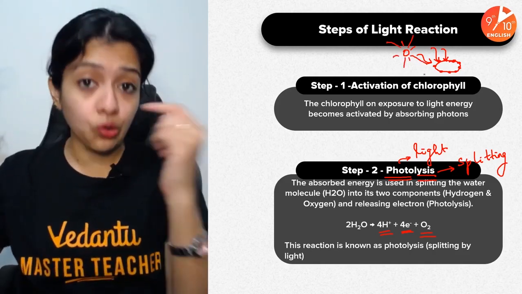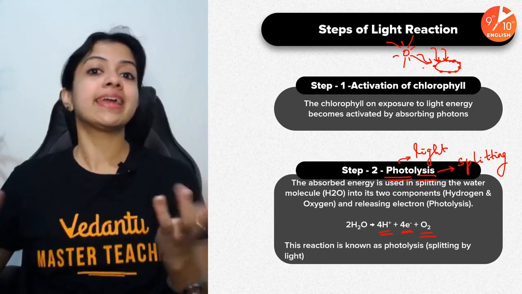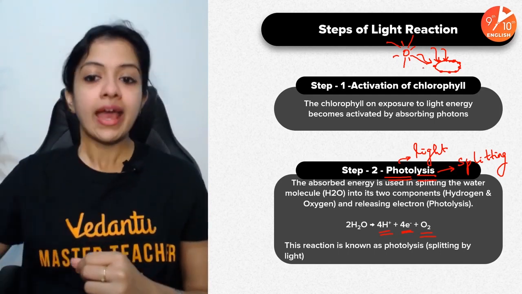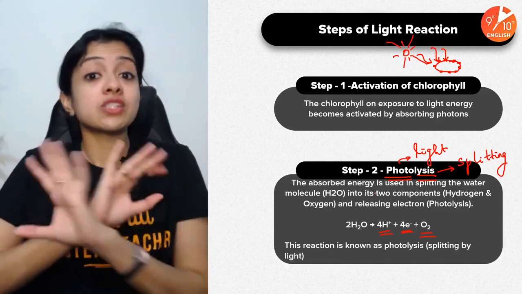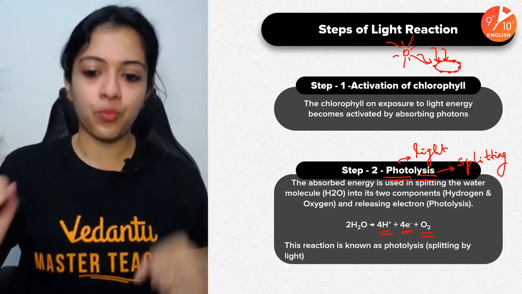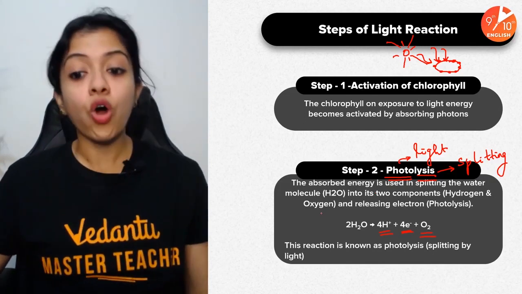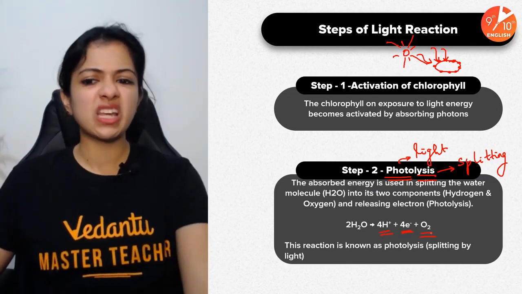The electrons in the chlorophyll become highly energetic. And that energy is used in step 2, which is photolysis. Okay, this is all about light reaction. But now there is something that we have to know. What happens to the H plus, electrons and oxygen?